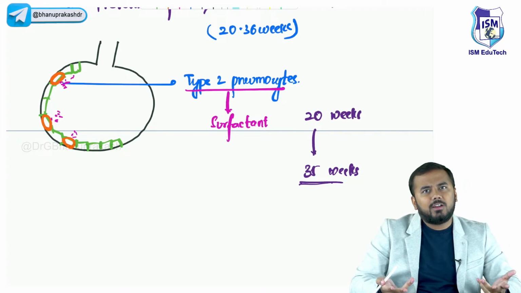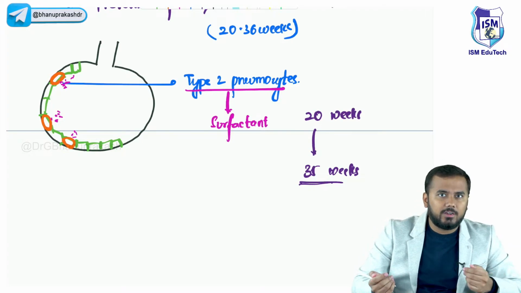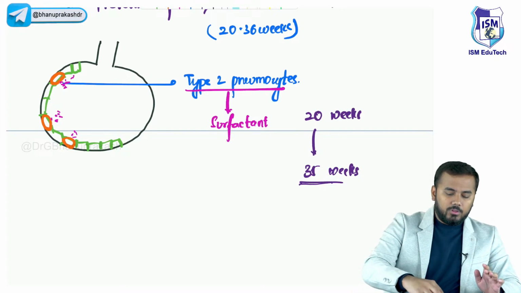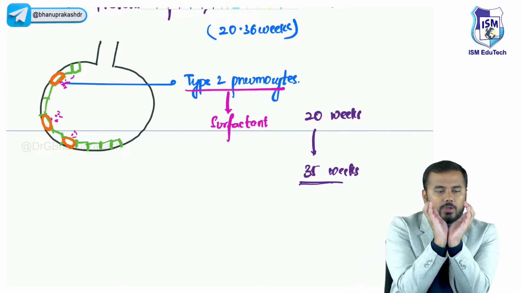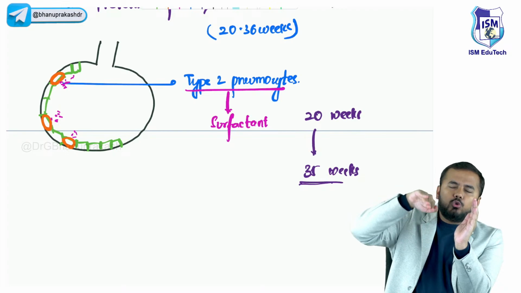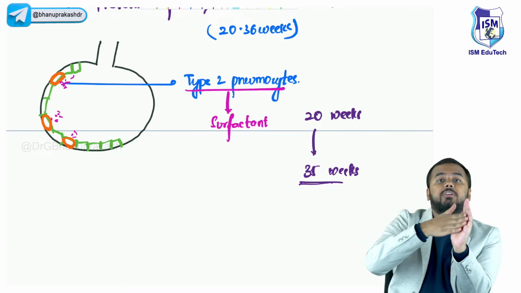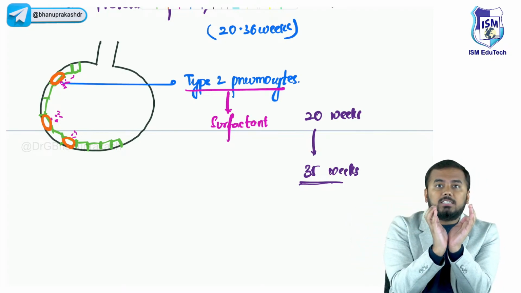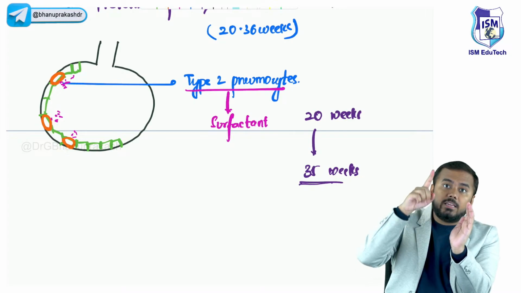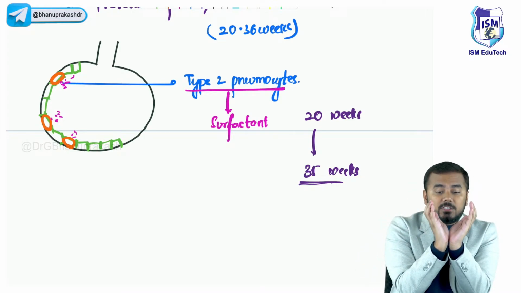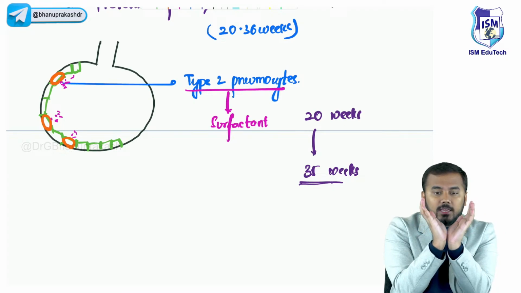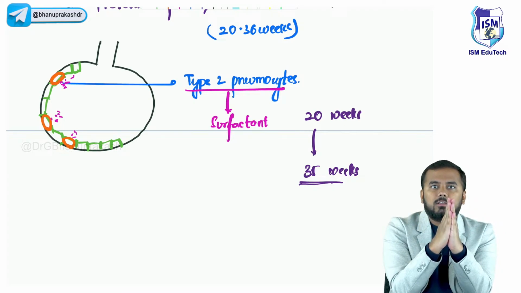Why do we need surfactant? First of all, what is surfactant? See, basically, if this is your alveoli, lining the alveoli, you basically have surfactant. अगर surfactant नहीं है, then what will happen is that the surface tension here will be increased, and this increased surface tension will pull the alveoli together, and the alveoli will collapse like this.